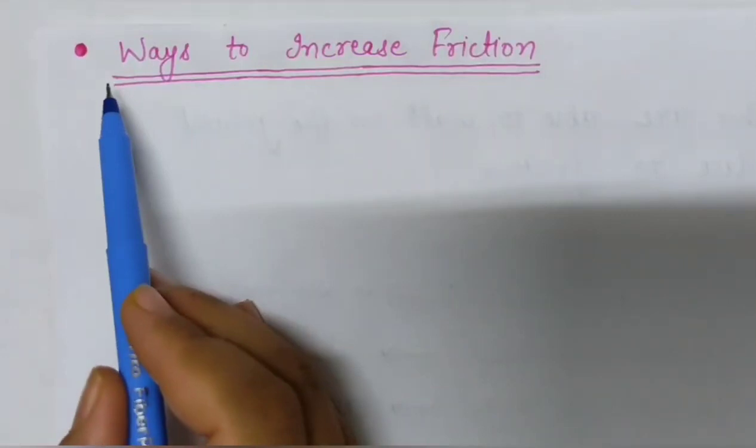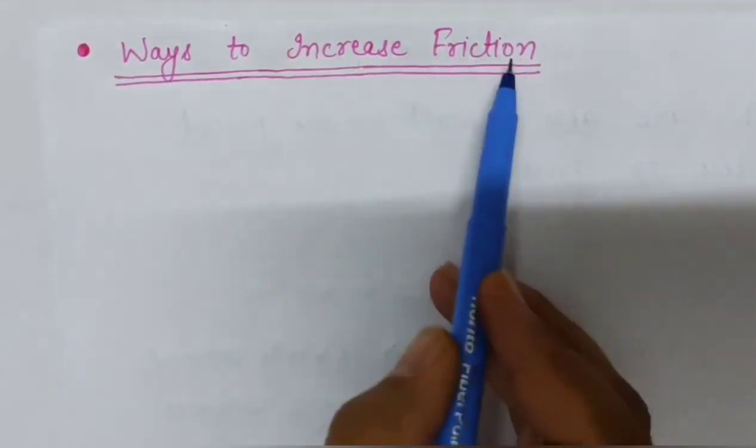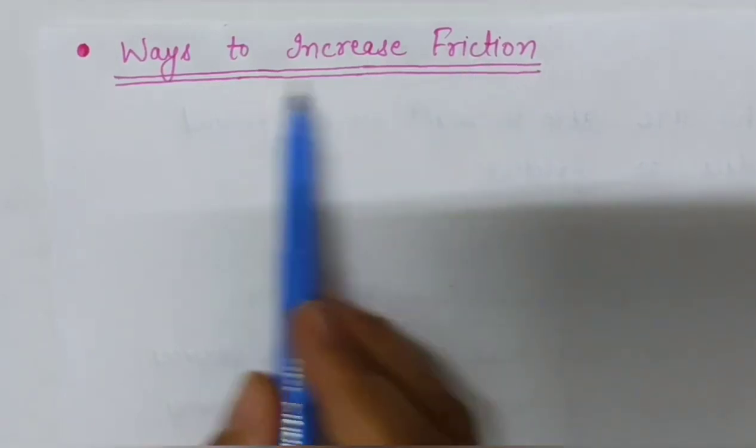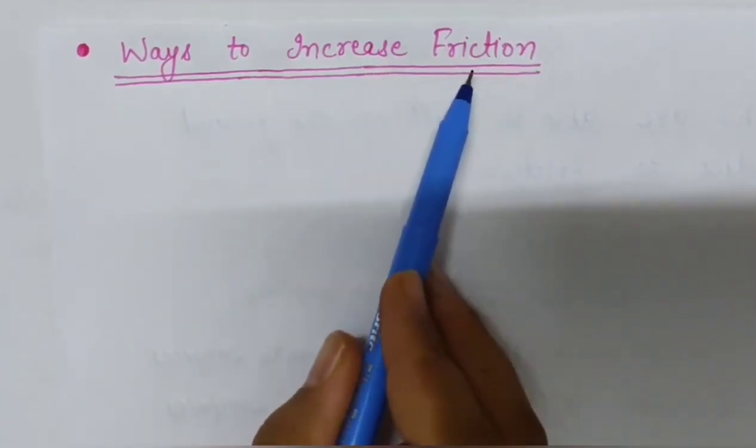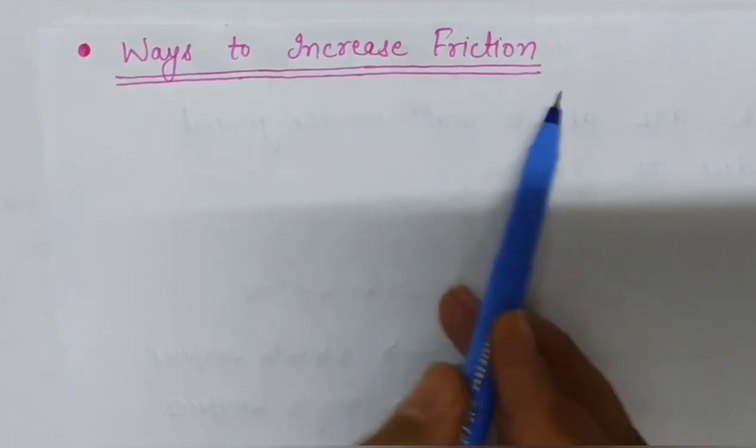Our next topic is ways to increase friction. So students, we can increase friction in many ways.